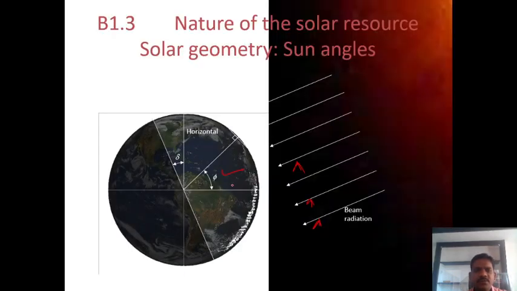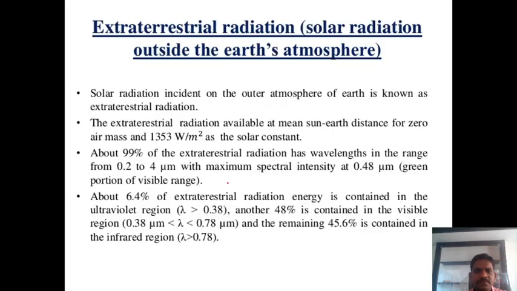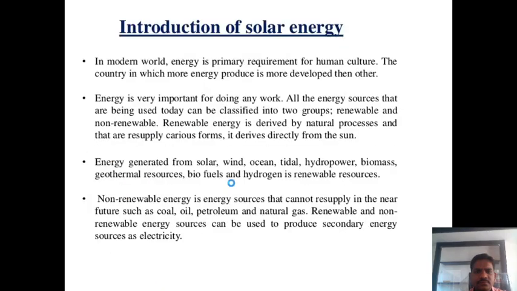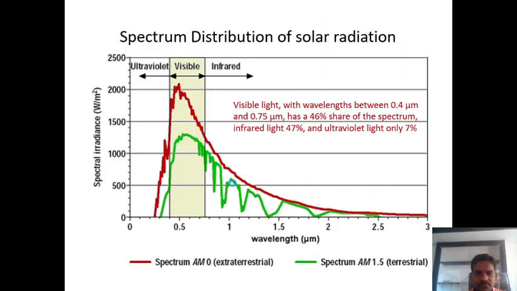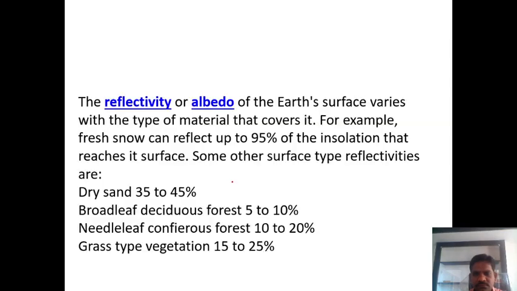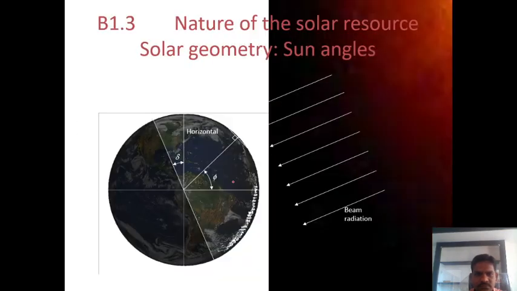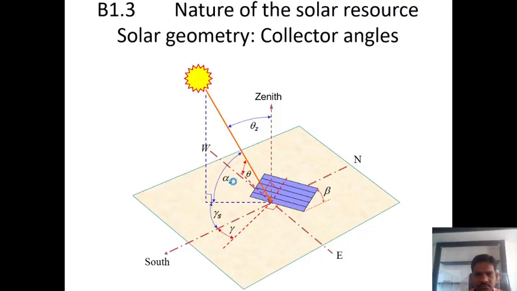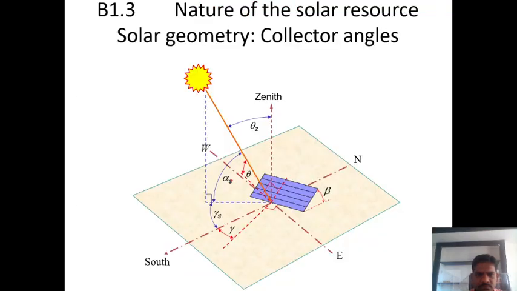In that figure also, if you observe, okay, this position, the theta i, angle of incidence.